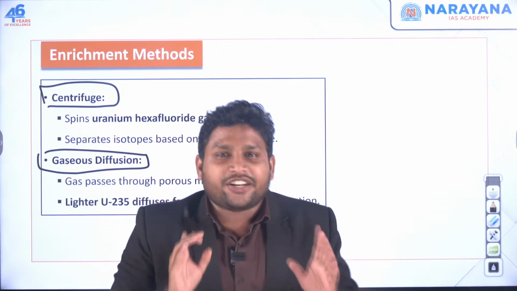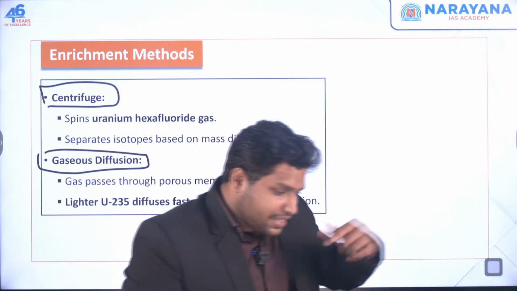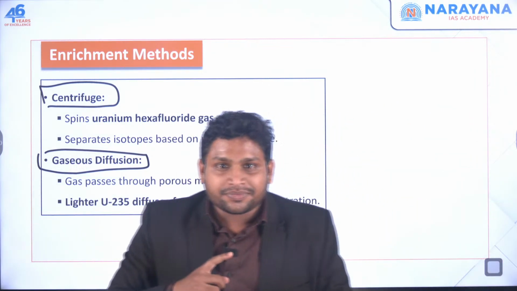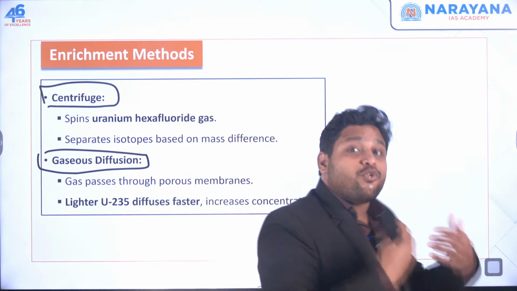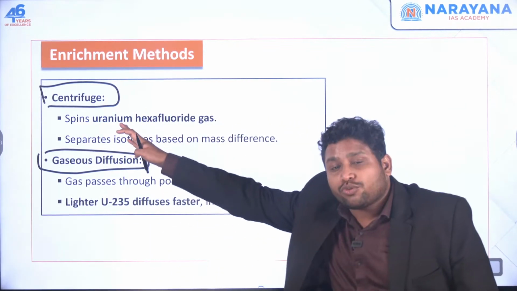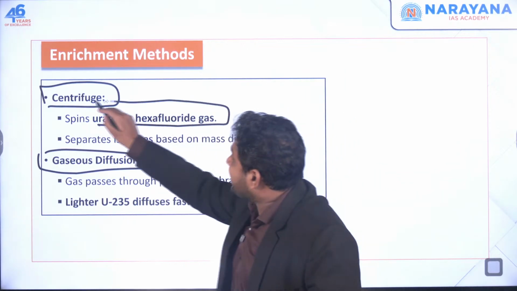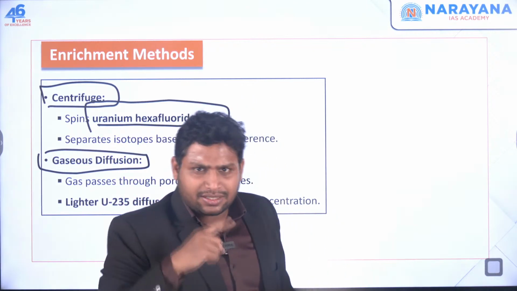What is a centrifuge? Simply, it's a device very similar to your washing machine, wherein the clothes are moving, right? And in that movement, clothes are getting washed. Here in this centrifuge, we will use uranium hexafluoride gas, and the centrifuge is going to spin, just like the washing machine.